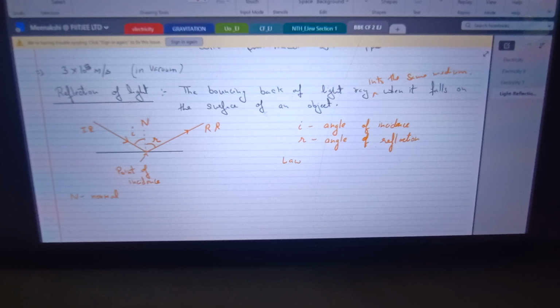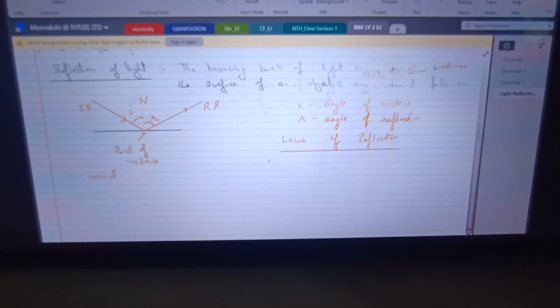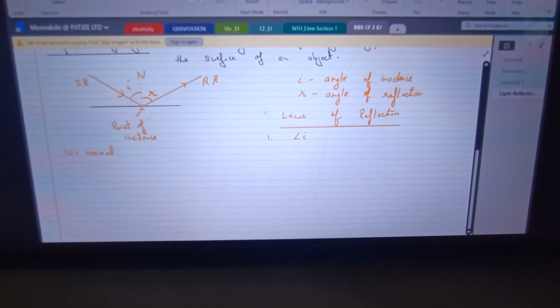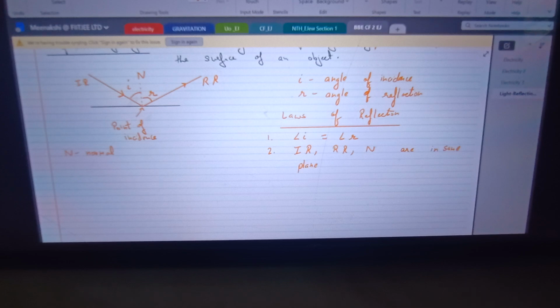The laws of reflection are: number one, the angle of incidence is always equal to the angle of reflection. Whenever reflection happens, angle I is equal to angle R. And second, the incident ray, reflected ray, and normal on the surface are always in the same plane. These are the laws of reflection which are always followed whenever reflection happens.